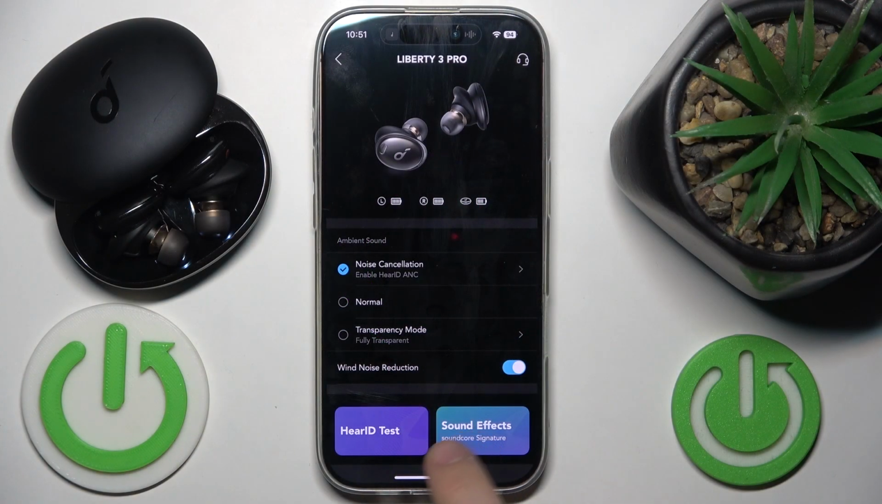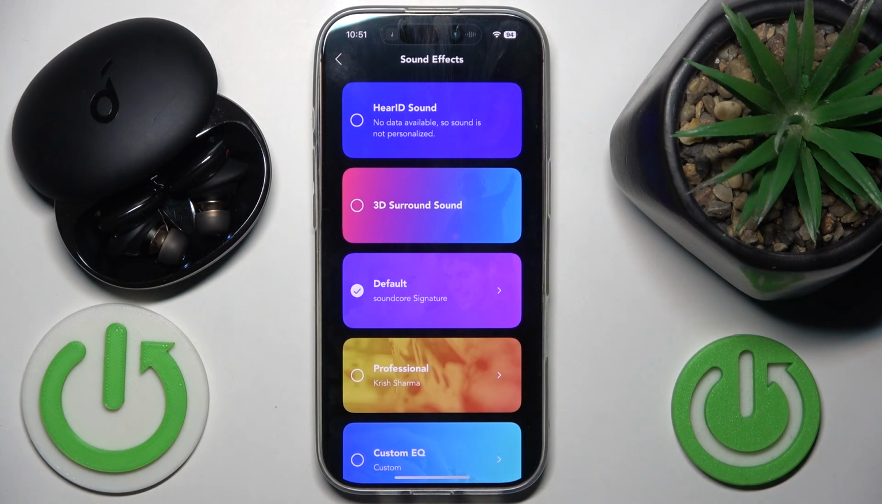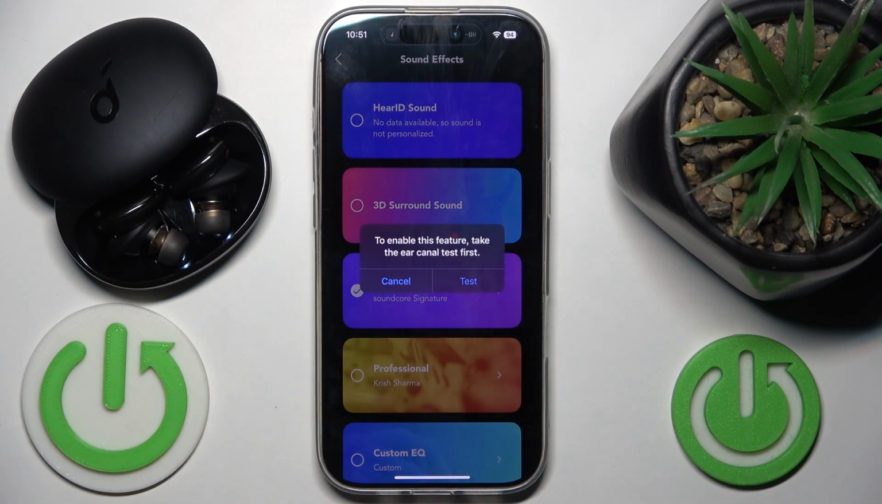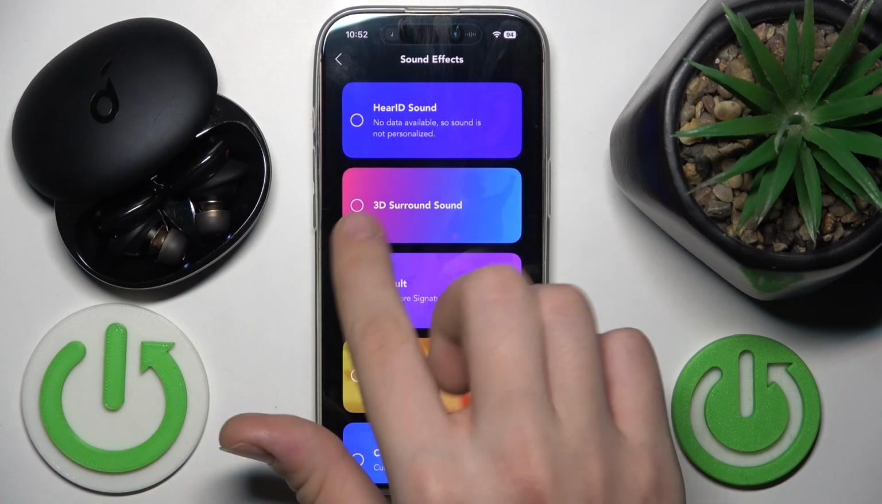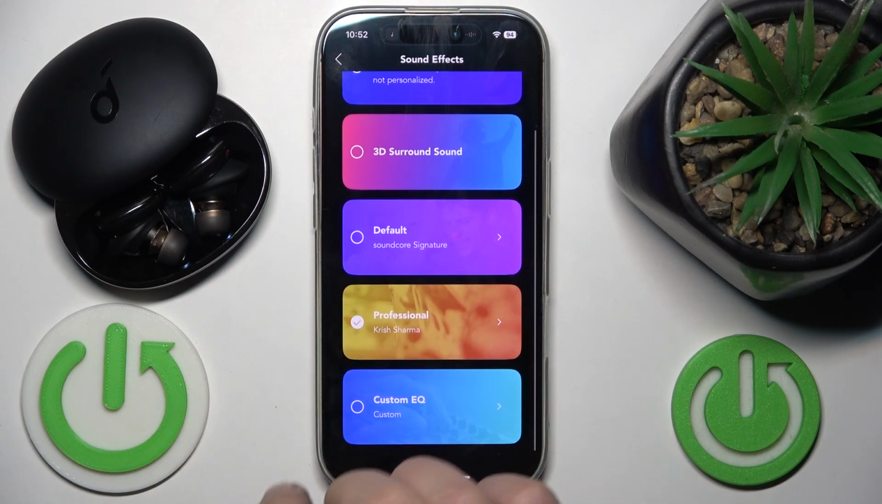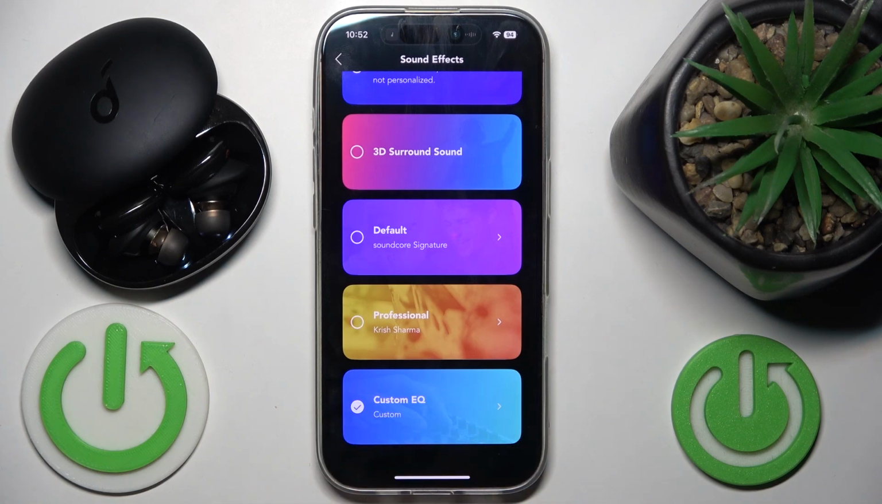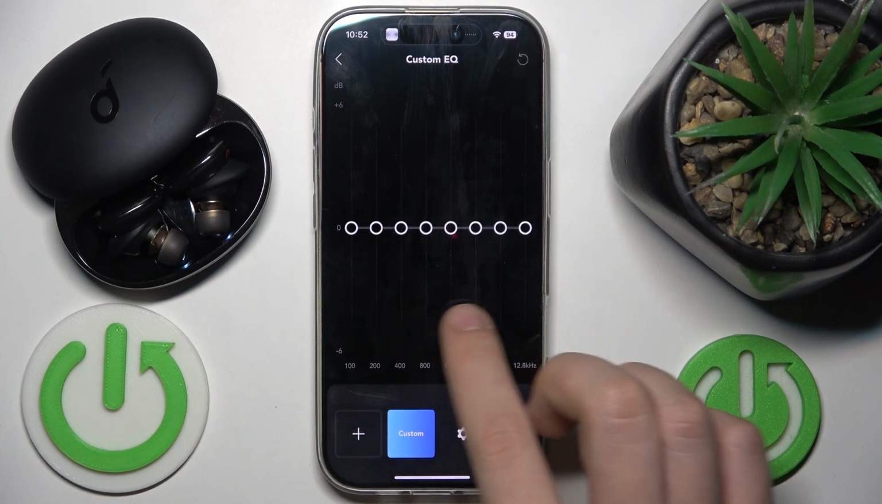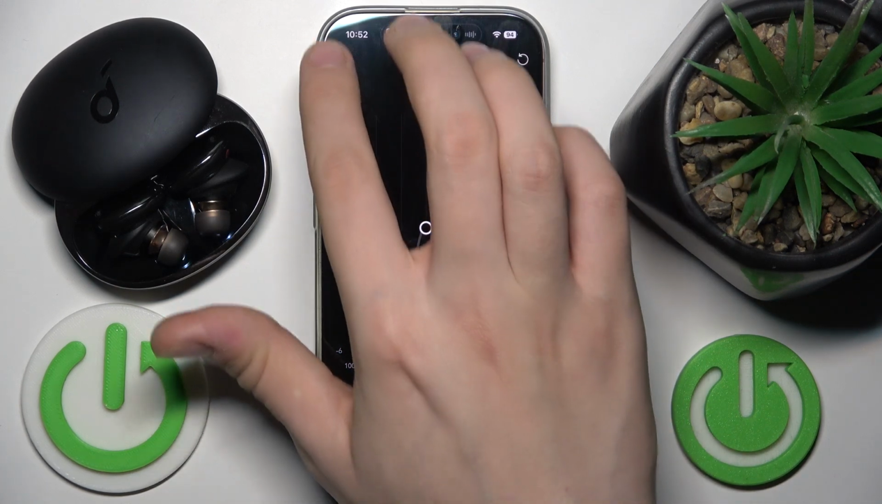At first, as you can see, we have to hit on sound effects over here, and here as you can see we have here ID sound, which we have to take our canal test, 3D surround sound, default, professional, and custom EQ. If we click on this arrow, we can modify our custom EQ over here.